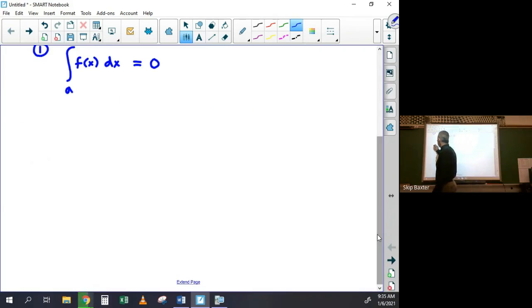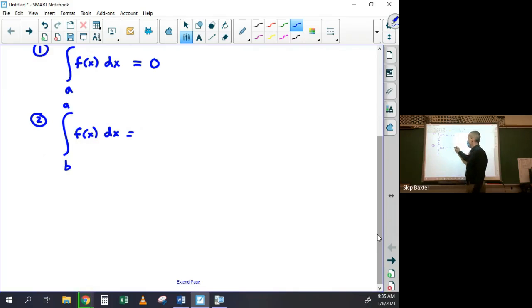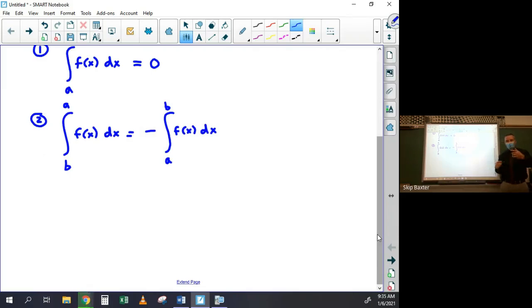All right. The second important fact is the integral from b to a of f of x dx is the negative of the integral from a to b of f of x dx. If you switch the limits of integration, you just get the negative answer. And that should make sense if you understand the properties of subtraction.